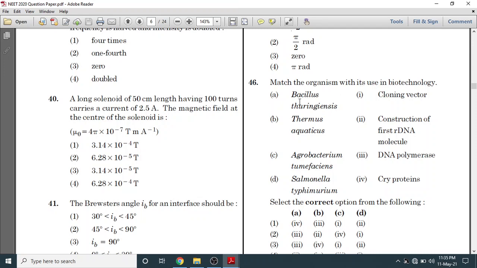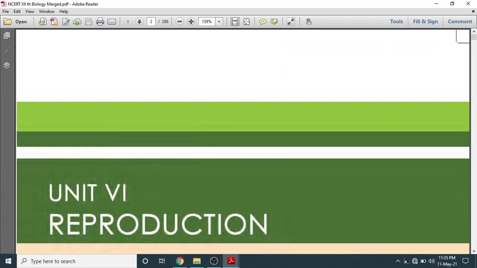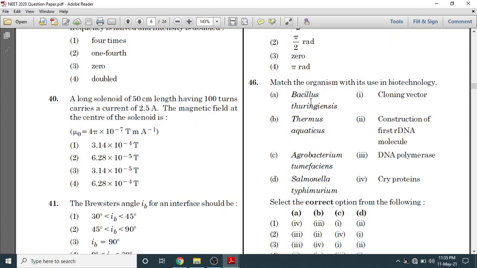So we will see each and every one of these four, what is the role of these four. So Bacillus thuringiensis. So we will move on to page number 209. If we see Bacillus thuringiensis, Bt toxins are insect group specific. The toxin is encoded by gene cry, first AC name cry. So specific Bt toxin genes were isolated from Bacillus thuringiensis. So again we look at the Bacillus thuringiensis, it will match with cry protein.